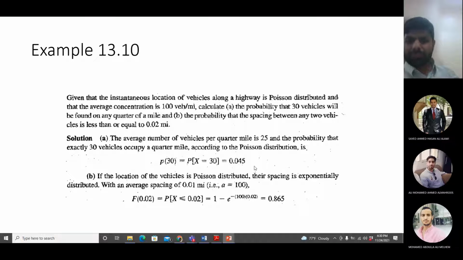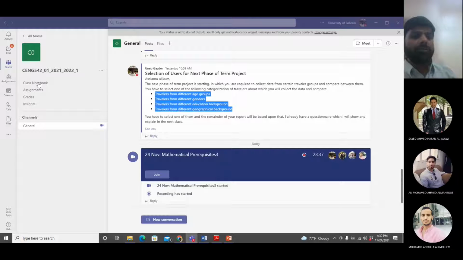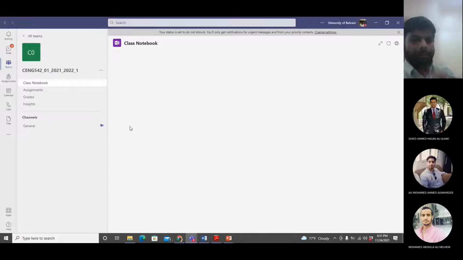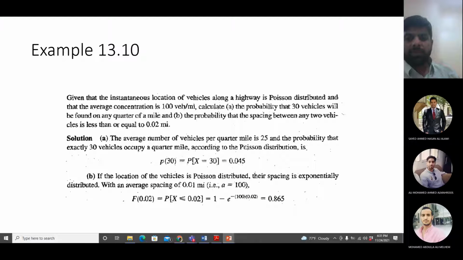You can see the answers over here, but I would like to do the calculations as well. So have your calculators at hand so you know what is happening here. Average number of vehicles per quarter mile. What were we trying to find out? 30 vehicles for a quarter of a mile.